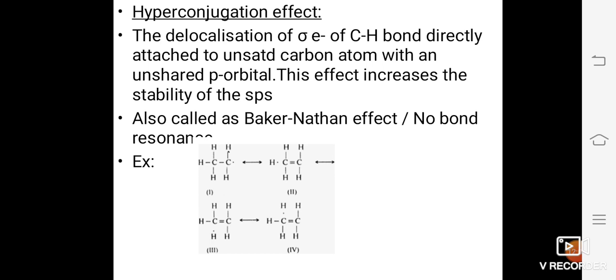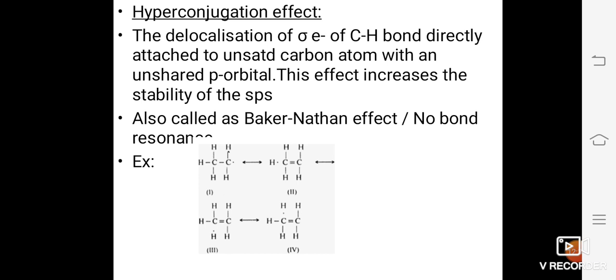So hyperconjugated compounds means compounds that are having alternate single and double bonds, and here we see these alternating double or single bonds get delocalized and a shifting takes place.